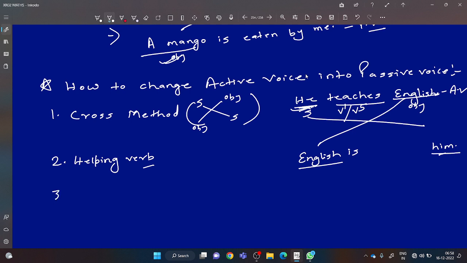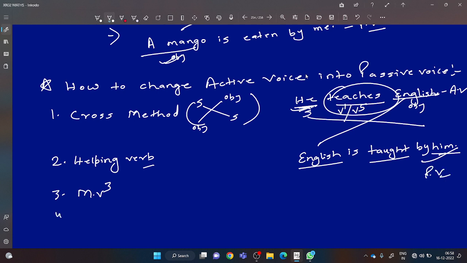Now the third rule is, always remember, in passive voice the third form is given. So main verb third form. What is the third form of teach? Teach, taught, taught. Dear students, verb forms you will have to remember. English is taught by him is in passive voice.